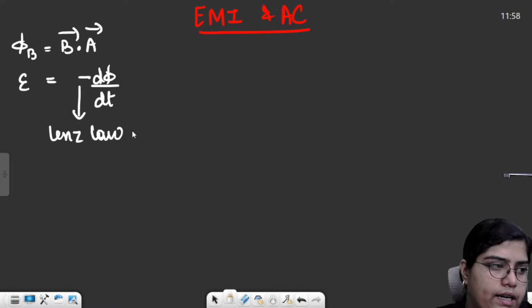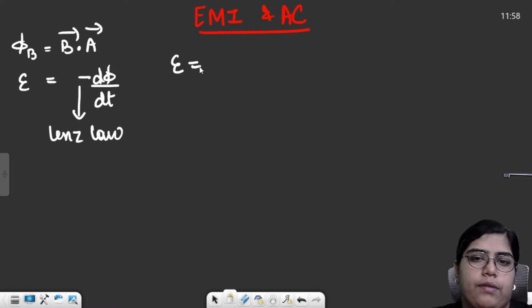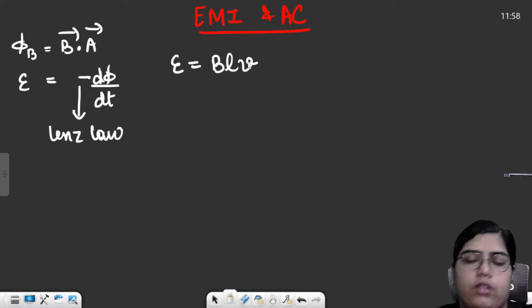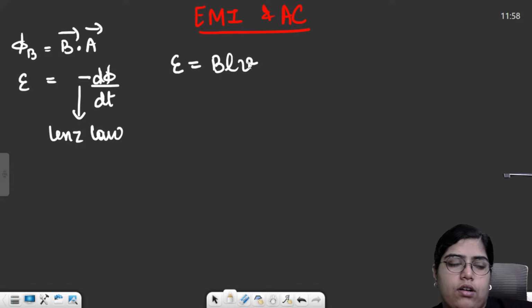Then the very next thing was induced potential difference, or induced EMF, in a rod. In a rod, the induced EMF formula was E is equal to BLV. L was the length of the rod, V was the velocity with which the rod was moving. And this was also counted as a proof of Faraday's law, right?